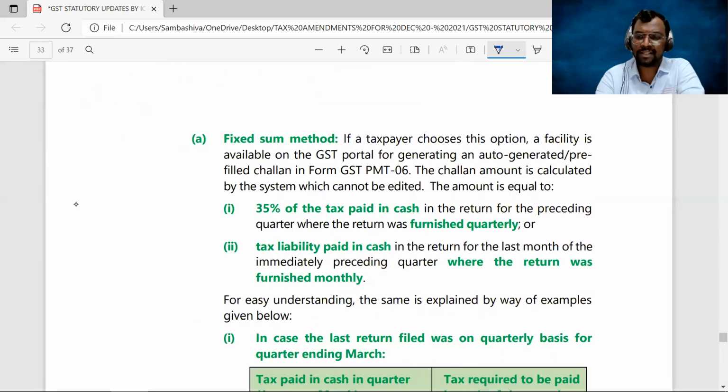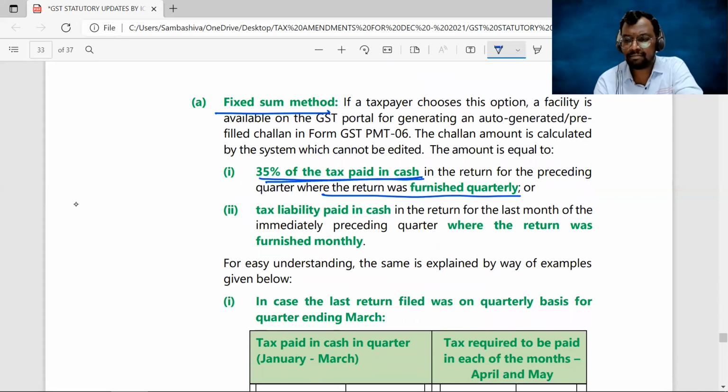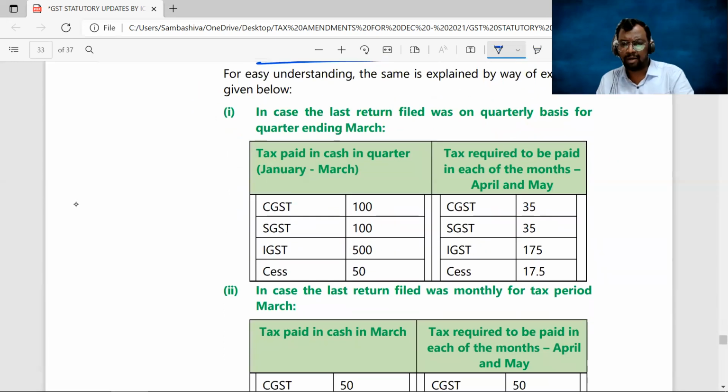Next. Under the fixed sum method, you can see here, in case your previous return was on a quarterly basis, then 35% of the tax paid in the preceding quarter through cash will be the tax liability for the first 2 months of the current quarter. In case in the preceding quarter I have filed the returns on a monthly basis, then 100% of the tax liability paid in cash. Examples are given below, sir, here for your better understanding. Anyhow, we have already discussed with the example in our running notes.